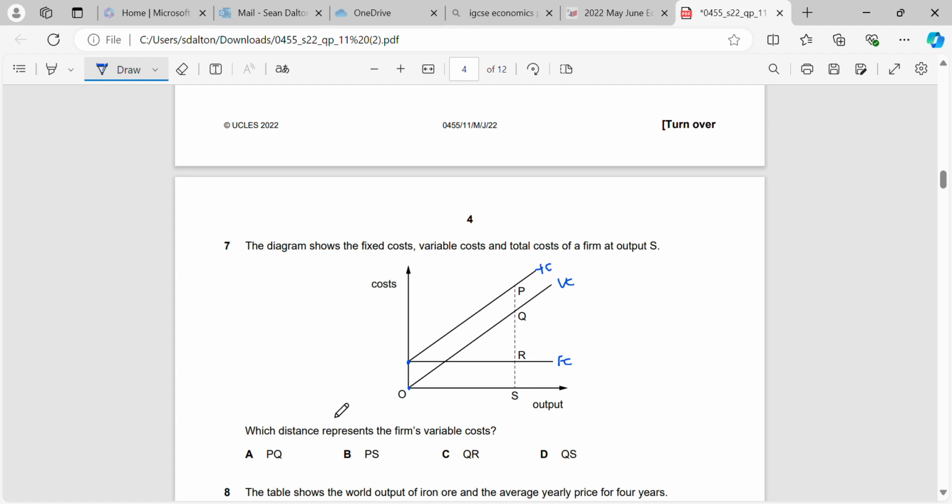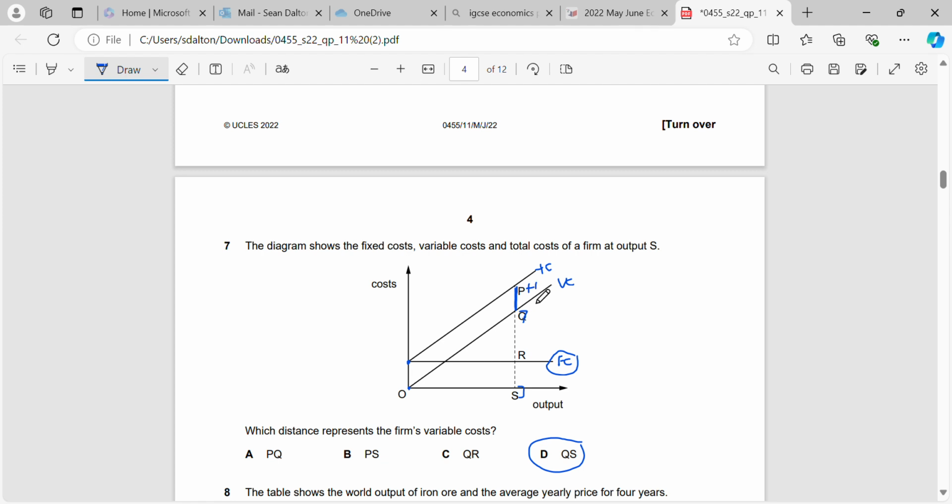And then this one must be our total cost, our variable cost plus our fixed cost. Okay? Which distance represents the firm's variable cost? I'll give you the correct answer first and then I'll give you my explanation. The correct answer is QS. Now why? You can see here that the gap between variable cost and total cost is this value, right? So what are we essentially doing here? That means that variable cost must be from Q to S, because we must be adding our fixed cost onto that to get our total cost.